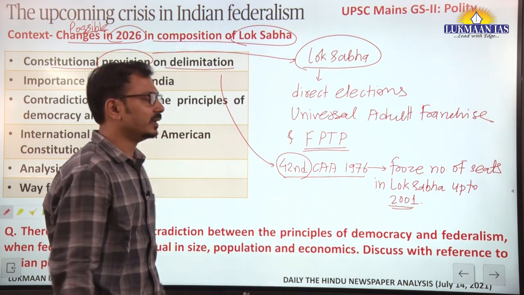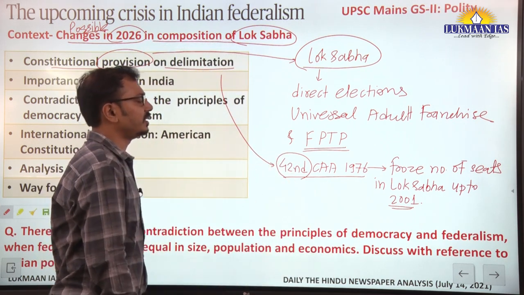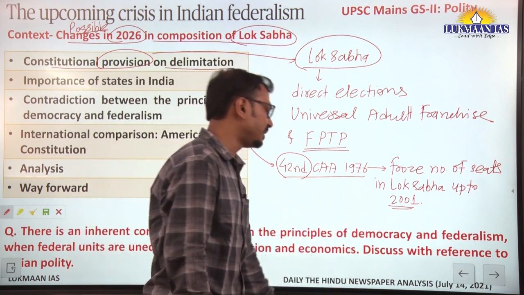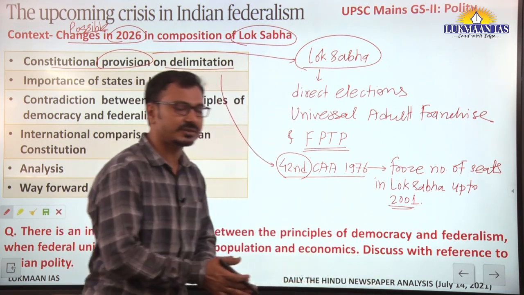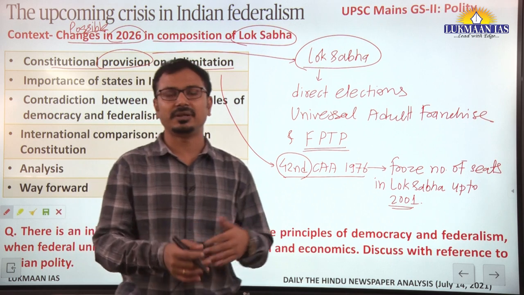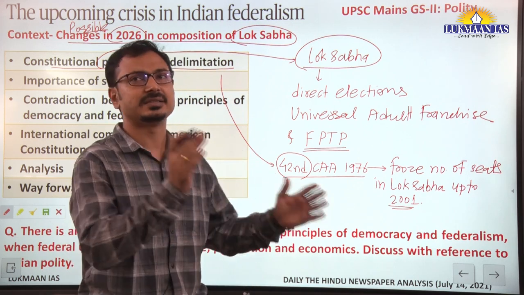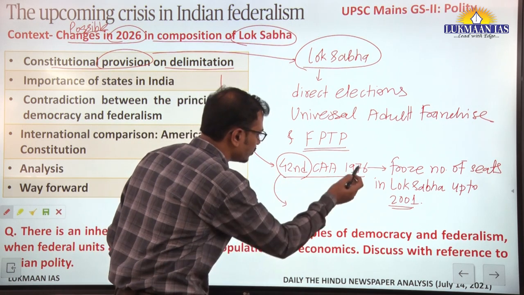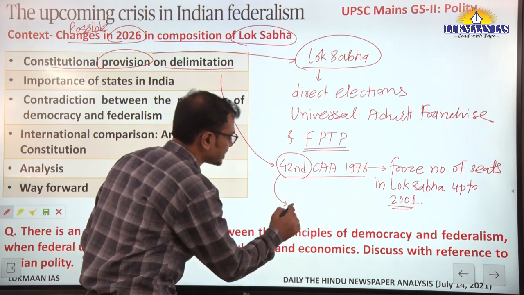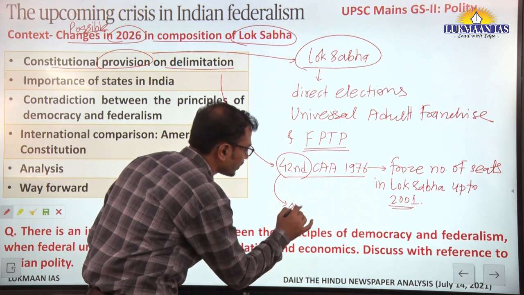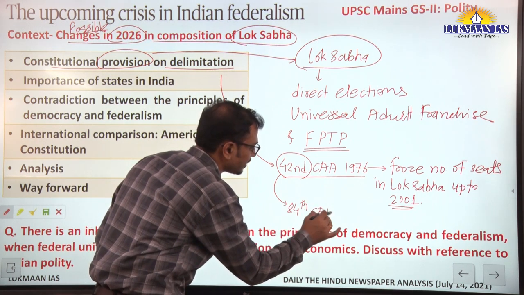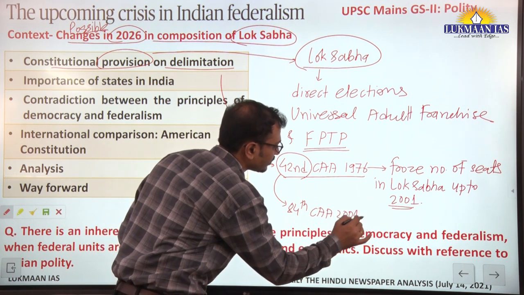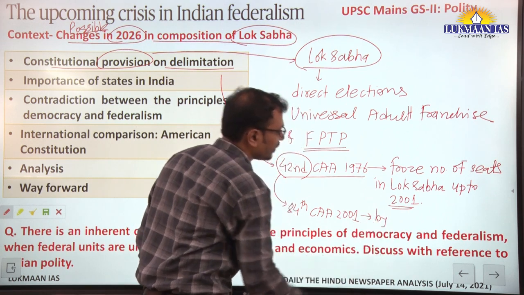Whenever delimitation is to be done or the constituencies are to be decided for every general election, then the population census of 1971 was to be used. This freezing of seats was extended through the 84th Constitutional Amendment Act 2001 by a further 25 years.